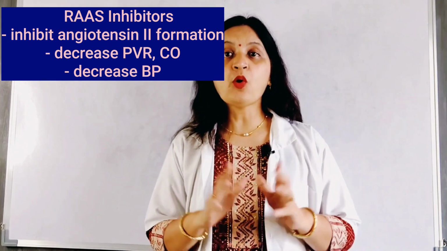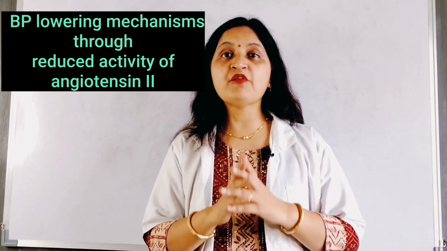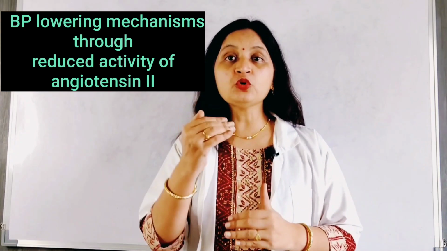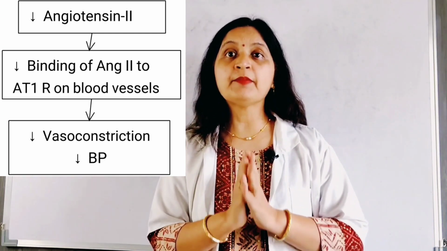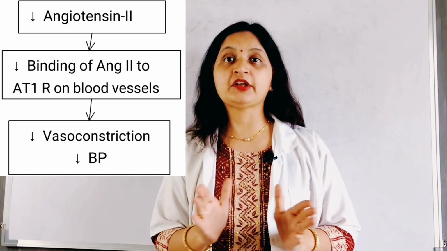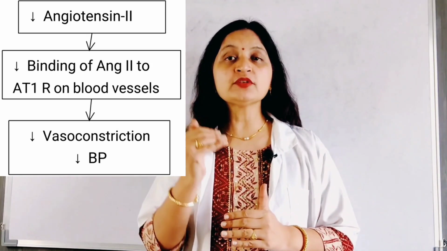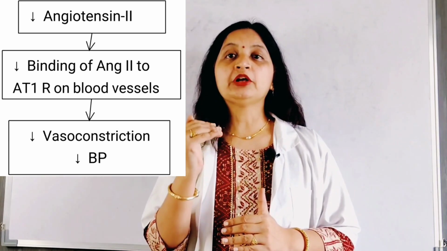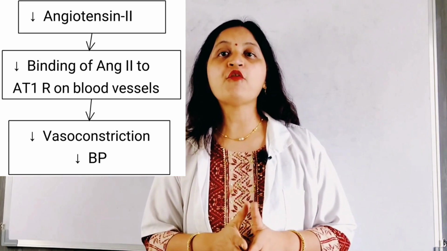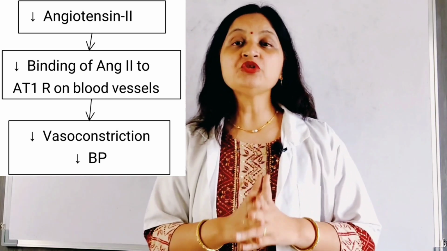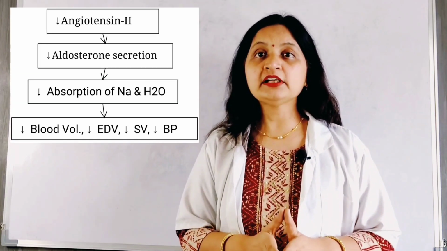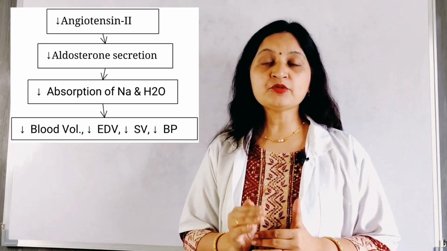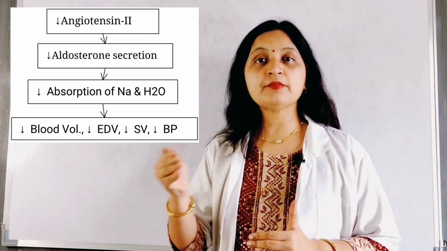Now let's see what mechanisms are responsible for blood pressure lowering through reduced activity of angiotensin 2. Firstly, angiotensin 2 is a vasoconstrictor. By increasing the peripheral vascular resistance, it increases the blood pressure. So by reducing angiotensin 2 action, it causes vasodilatation and a fall in blood pressure. Secondly, angiotensin 2 is a stimulator of aldosterone secretion from the adrenal cortex, which causes increased reabsorption of sodium and water and potassium excretion.